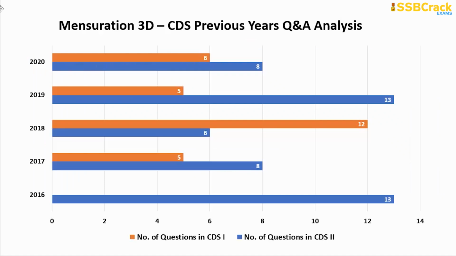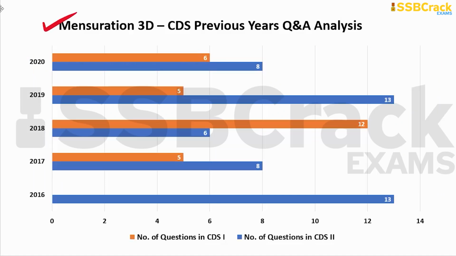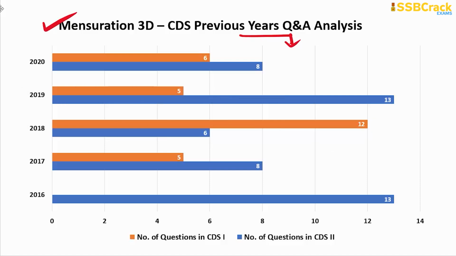All right, and then prepare for the topic mensuration 3D. Here you can see the CDS previous years Q&A analysis: based upon mensuration 3D, so far the maximum questions were 13 in number, and the minimum questions were 5 in number, and in later years the questions were between this range.